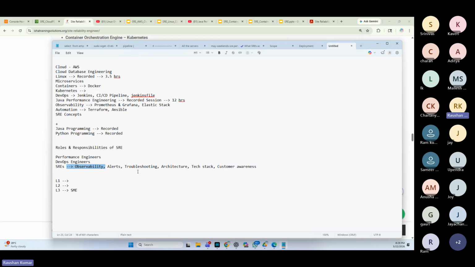You may end up being recruited only to do troubleshooting, finding problems in production, or doing incident management. That can be one of the skills. You could be hired to write the Terraform script. There could be anything they can ask you. When they say Terraform, Kubernetes will automatically come into the picture, and cloud will also automatically come into the picture. There is nothing particularly defined that this is what SREs will work on.